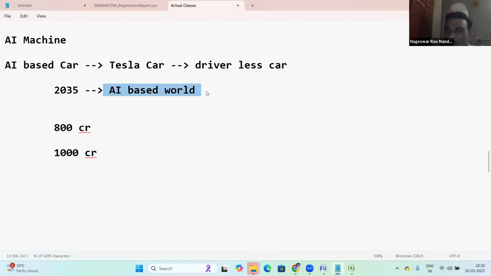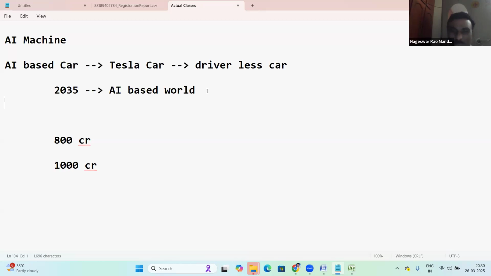Even if an AI-based world comes, there is no loss of jobs. Don't think of loss of jobs. That is the analysis, simply. No one will tell you about this analysis. Even very experienced software professionals say that if AI comes, there will be loss of jobs. No, never. Even highly experienced professionals say that loss of jobs never happens, because the population is growing, right? As long as the population is growing, the requirements are growing.